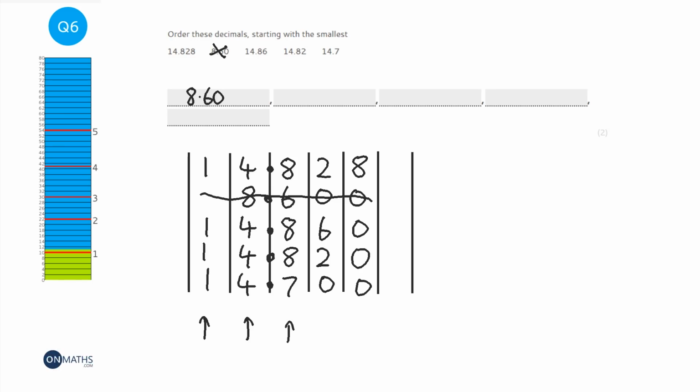So I keep moving along. Okay, there's a clear loser in this one. There's a clear one that's the smallest in this one. The bottom one, 14.7. So that's definitely the next smallest. So I can cross that one out. All the other 3 have tied because they're all 8. So I move on to the next column. Now, looking at this, there's 2 2s and a 6. Now that 6 is definitely the biggest number, so I could fill that in as the biggest number.